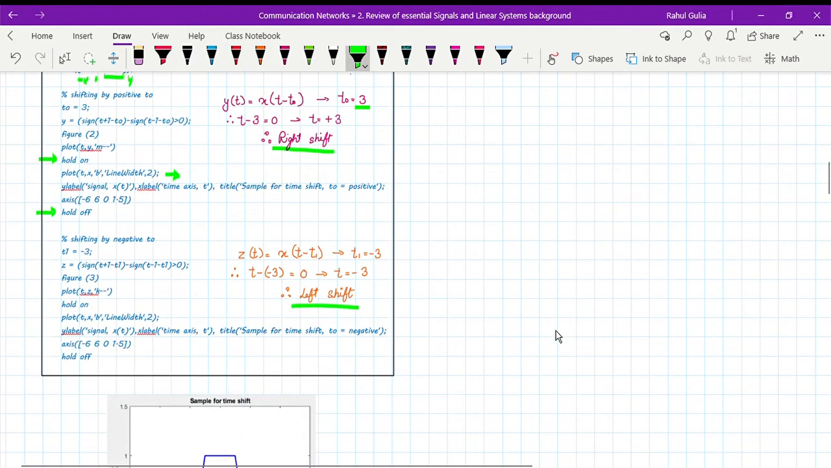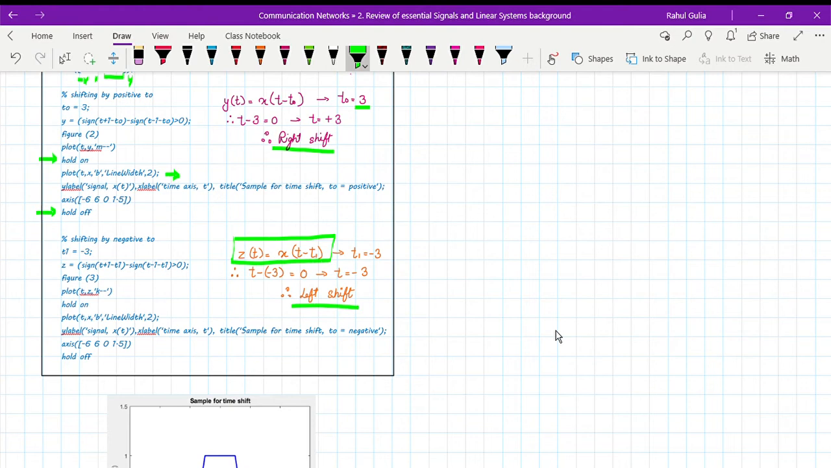Now coming on to shifting by negative T naught. Shifting by negative T naught is nothing but, if I take T1 as -3, then z becomes, again I'm going to create a new signal which is nothing but x of t minus t1. This is the general formula for shifting a signal in time. So z is nothing but sine of t plus 1 minus t1 minus sine of t minus 1 minus t1 greater than 0, and this is the new signal that I've created, and in figure 3 I'm going to plot it.